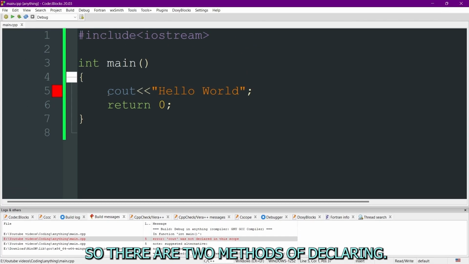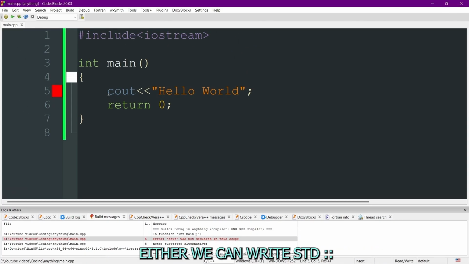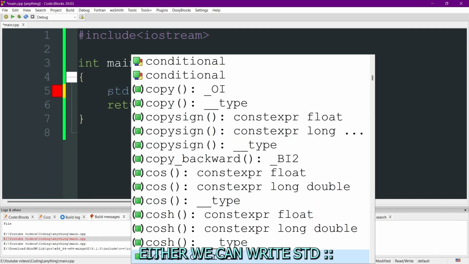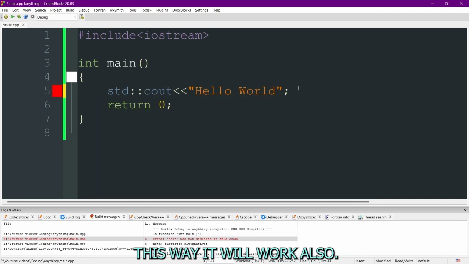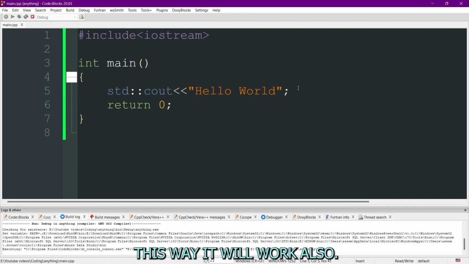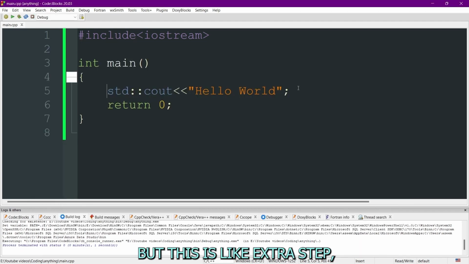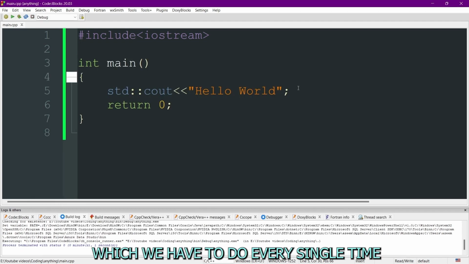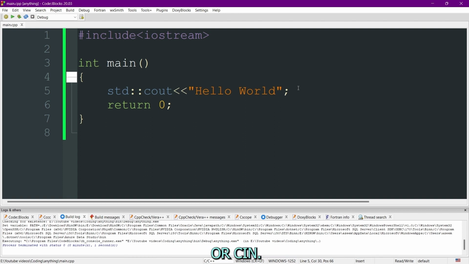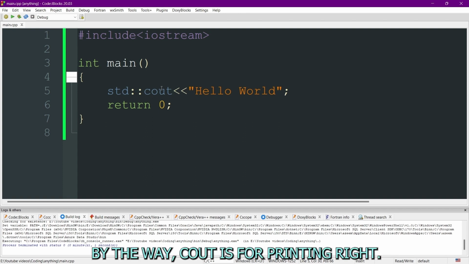So there are two methods of declaring. Either we can write std double colon. This way it will work also. But this is an extra step which we'll have to do every single time we have to cout or cin. By the way, cout is for printing, right?